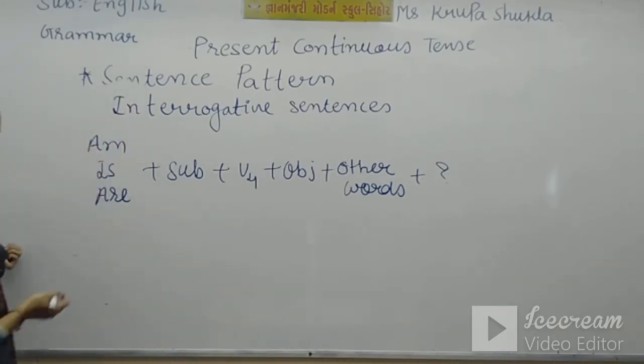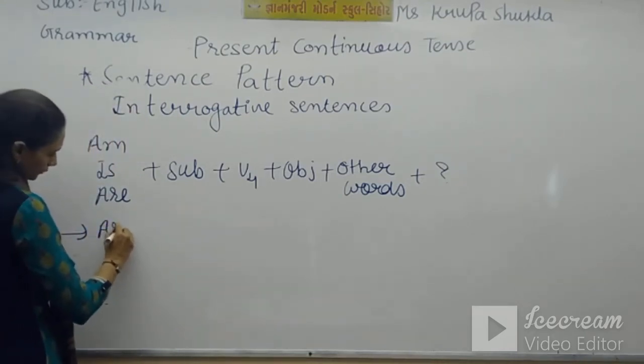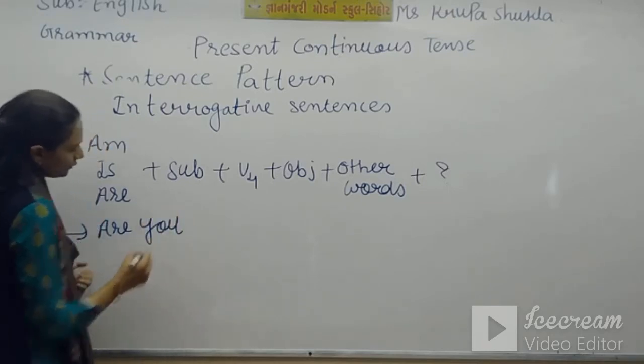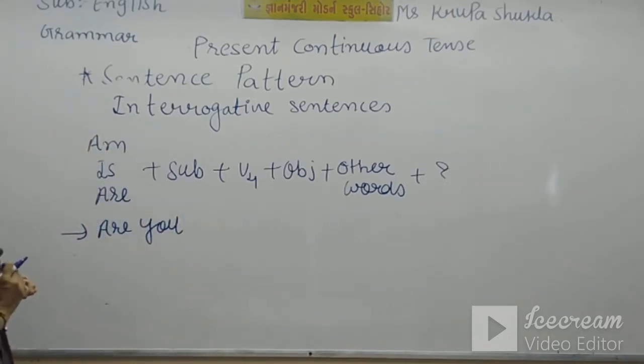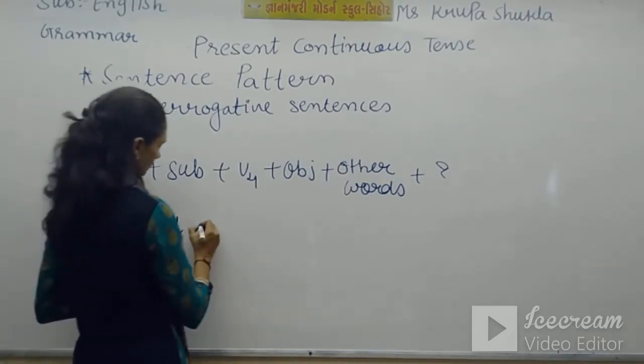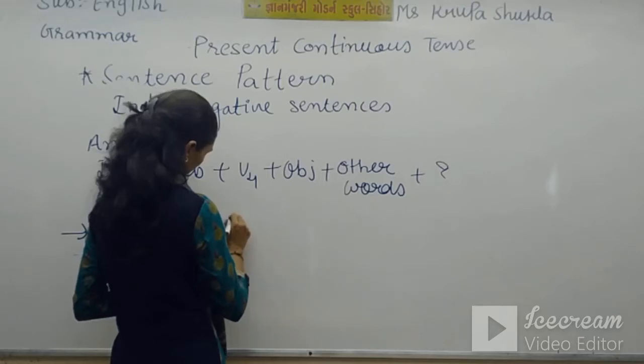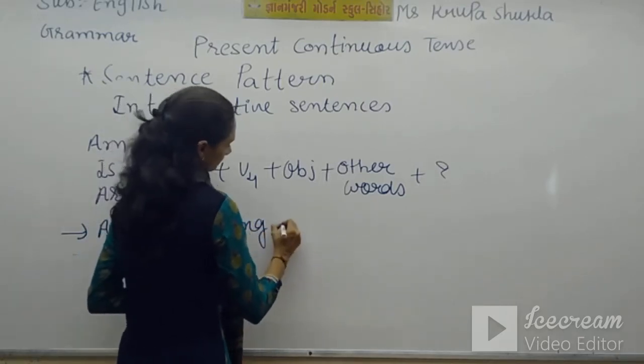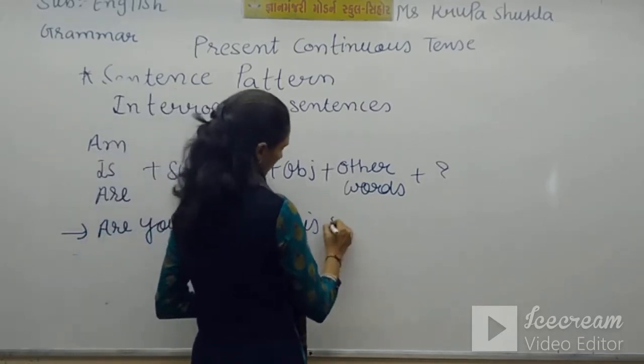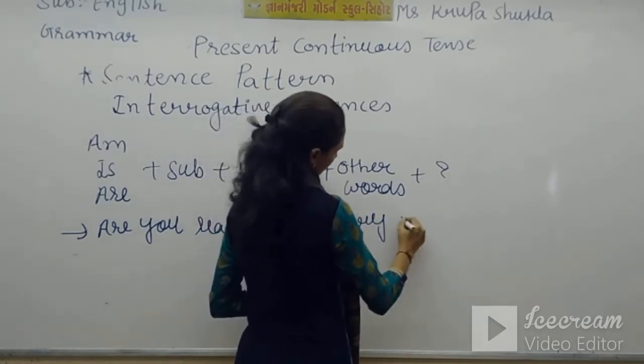Now we'll make a sentence. See, are you. When you are using an interrogative sentence, and when you are using this am, is, are here, don't forget to use a capital letter. Are you reading this story of mine?